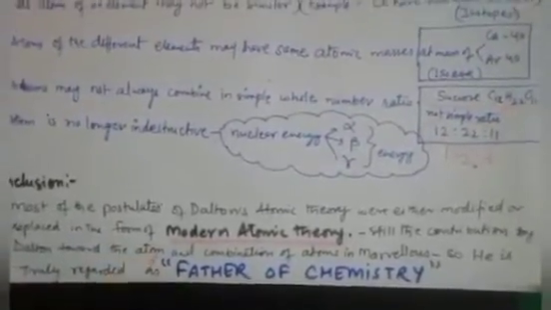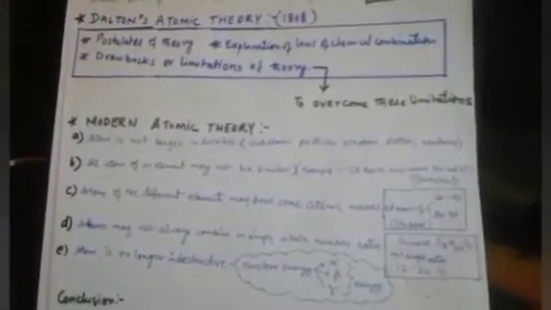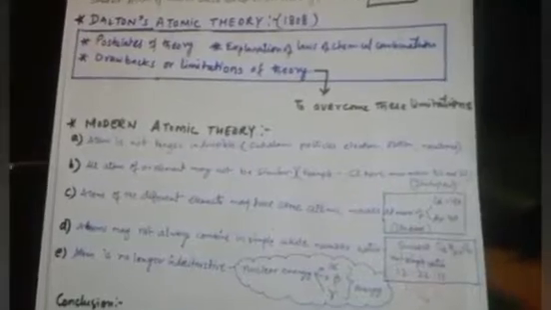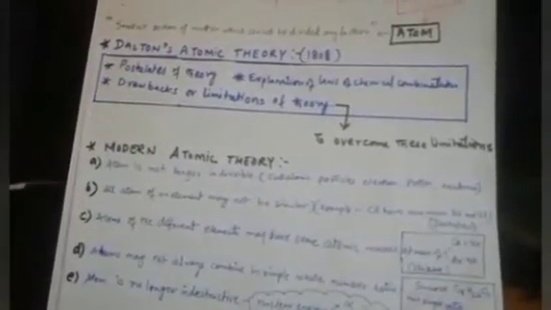Because of that he is truly regarded as the father of chemistry. So who is the father of chemistry? John Dalton is known as the father of chemistry for this contribution. Now next, after this, the next theory is the Avogadro hypothesis. What the Avogadro hypothesis is, that we are doing in the second part.